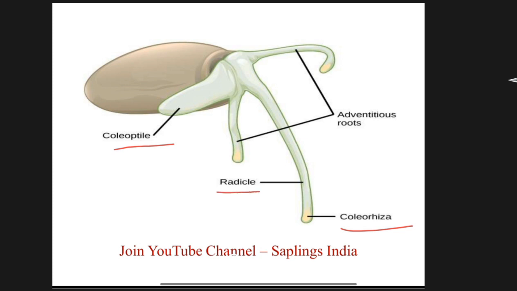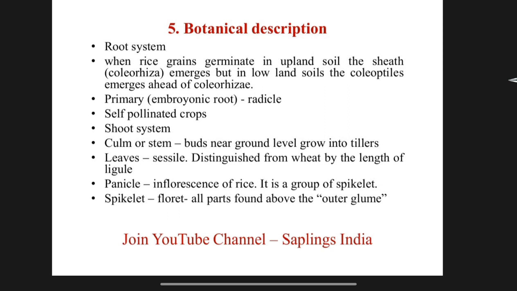This is radicle, and these two are adventitious roots. In upland soil, the coleorhiza emerges first, but in lowland soils, coleoptile emerges first. Primary or embryonic roots are radicle. Rice is a self-pollinated crop.